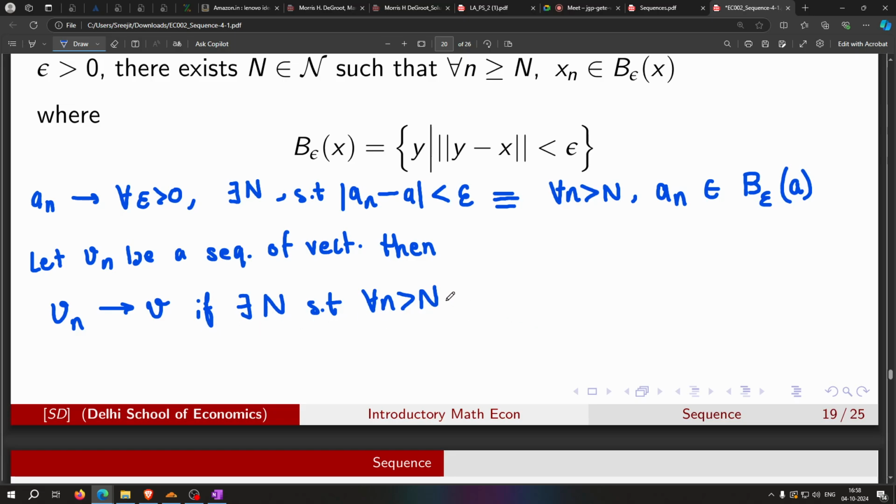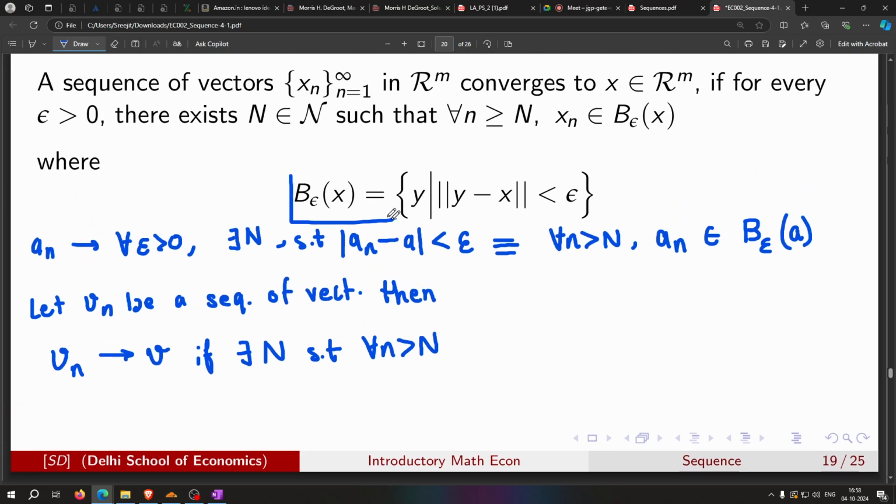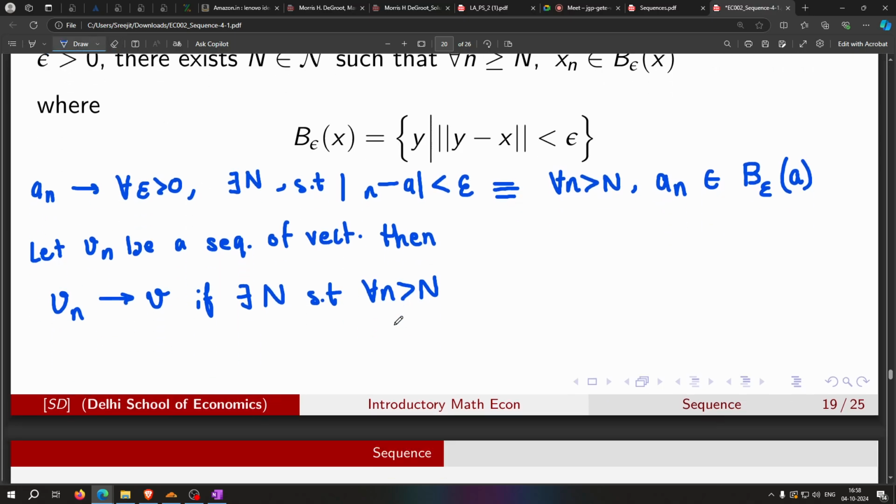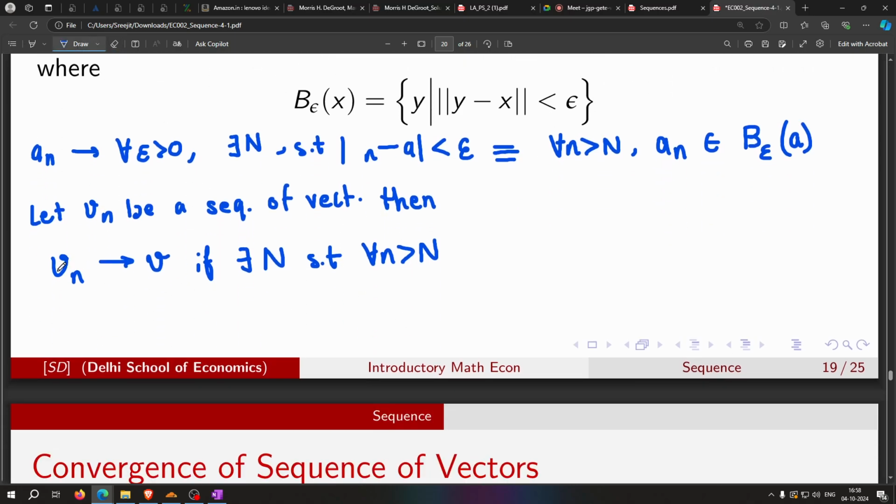In fact it won't change, it will be exactly the same. Only one single thing changes, that is the notion of neighborhood. So a sequence of vectors will converge to a particular vector V if there exists some N such that for all n greater than N, this Vn will belong to